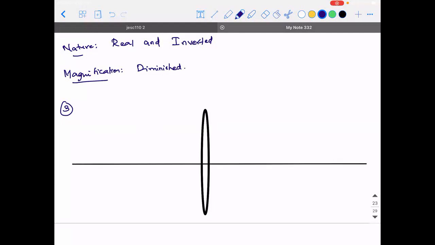So when you place it at C, what will happen? A ray parallel to the principal axis after refraction will pass through the focus.